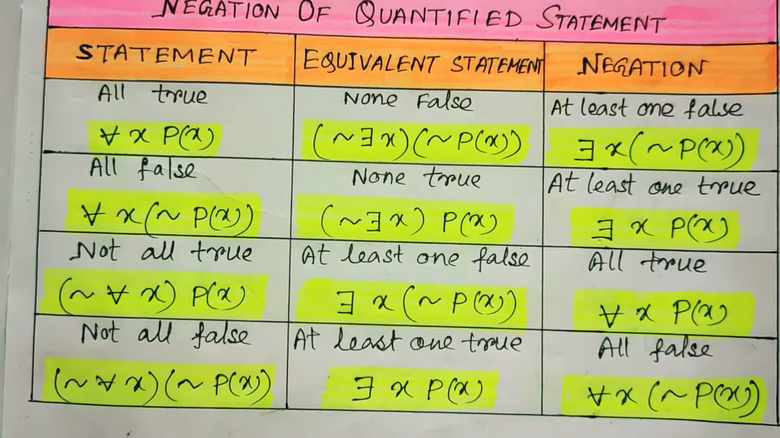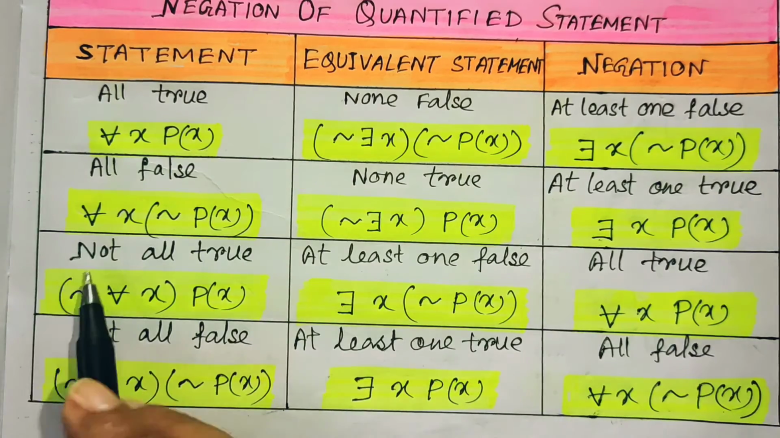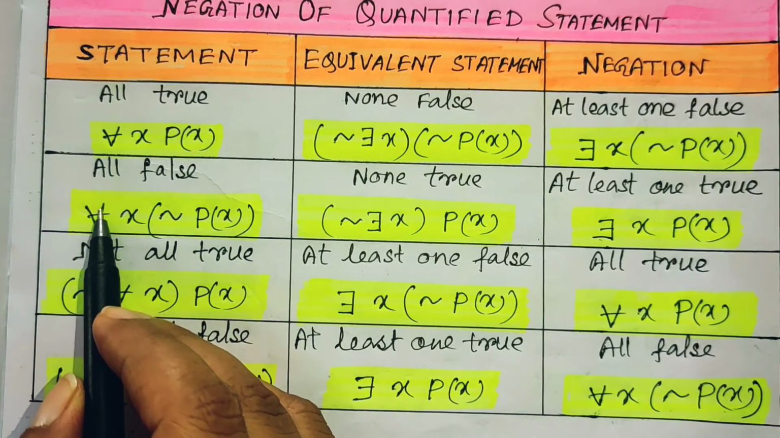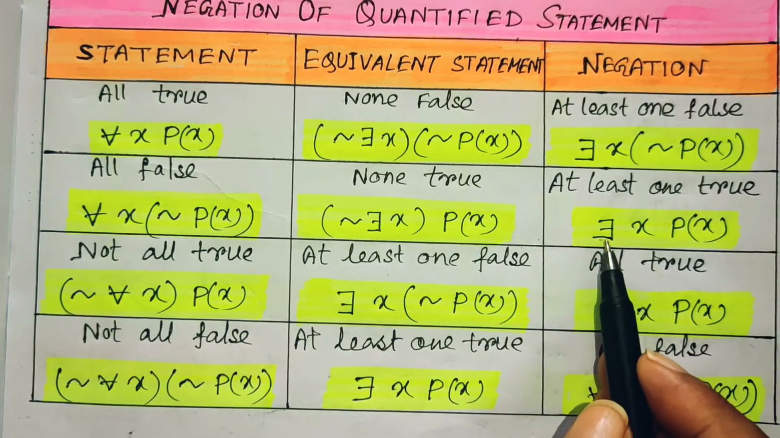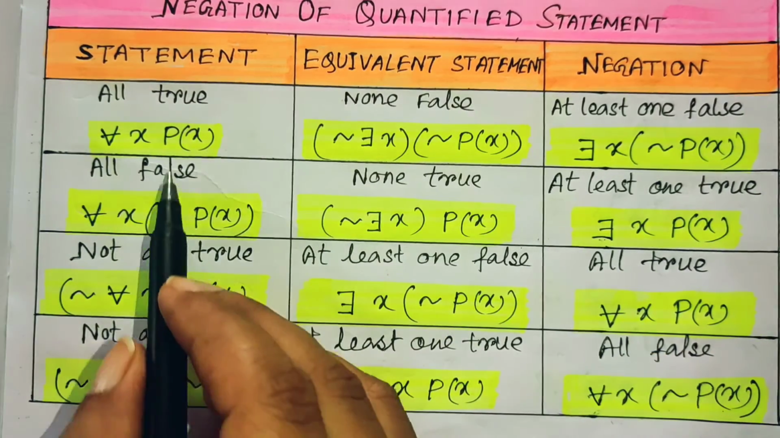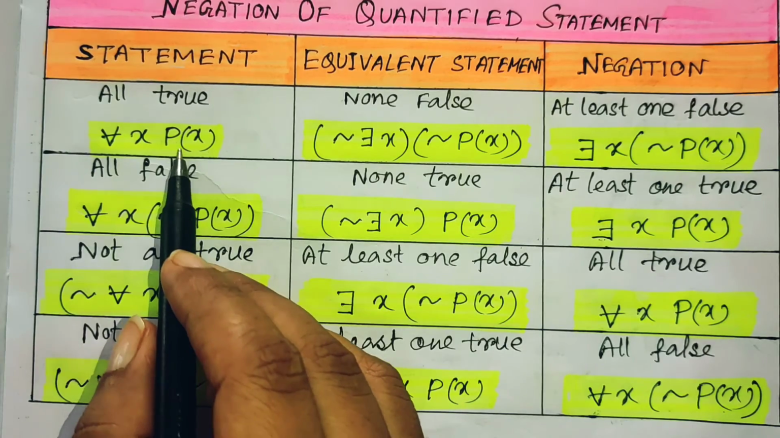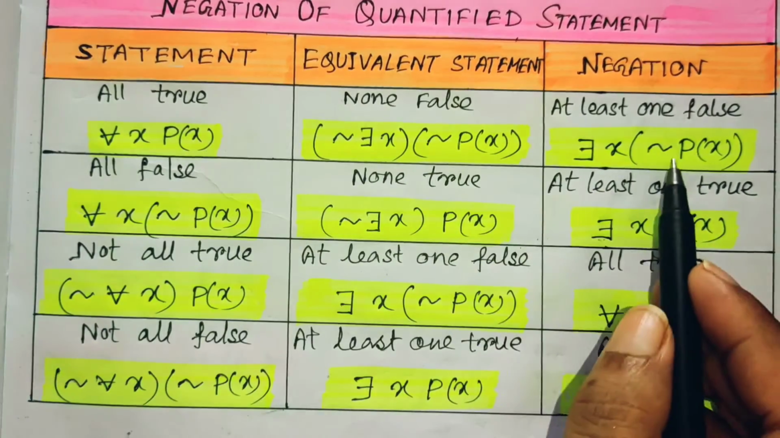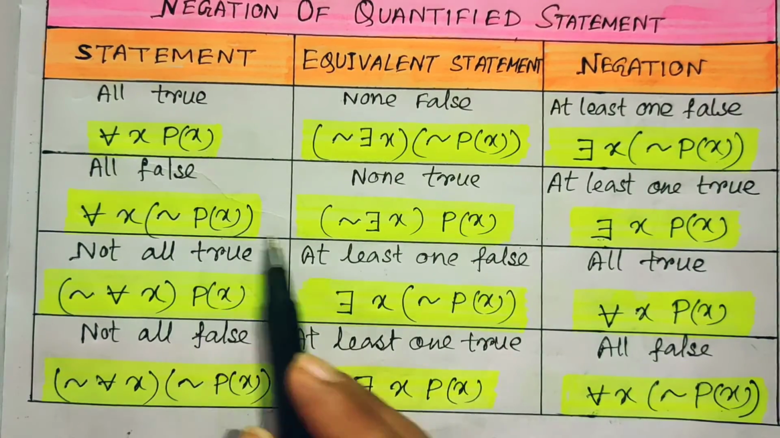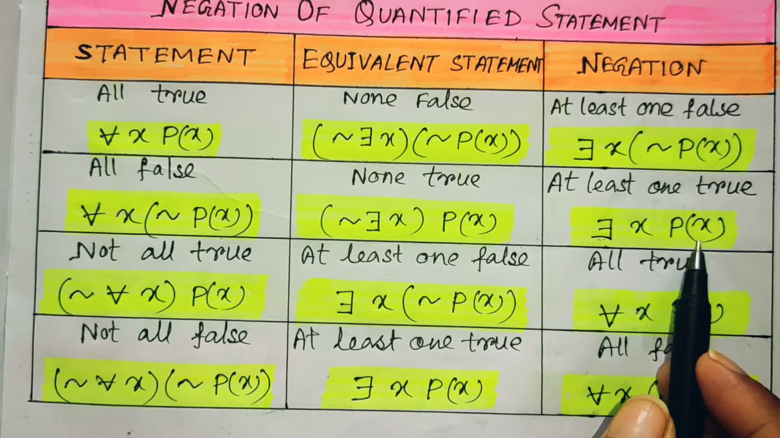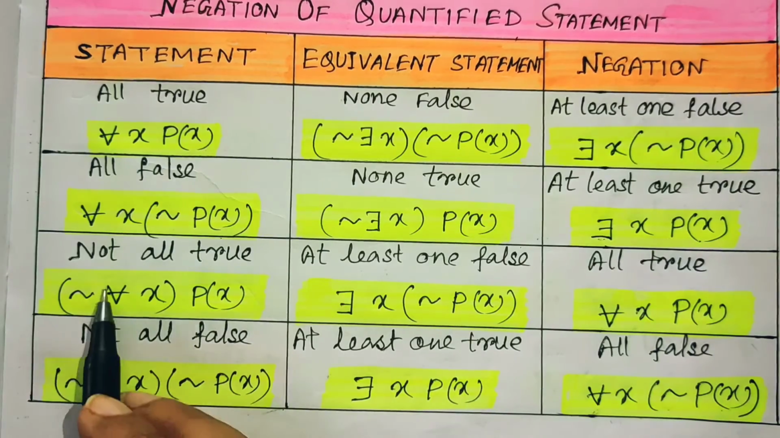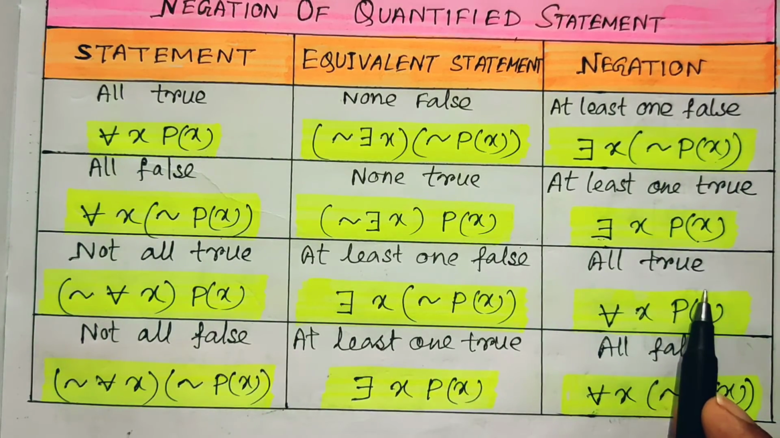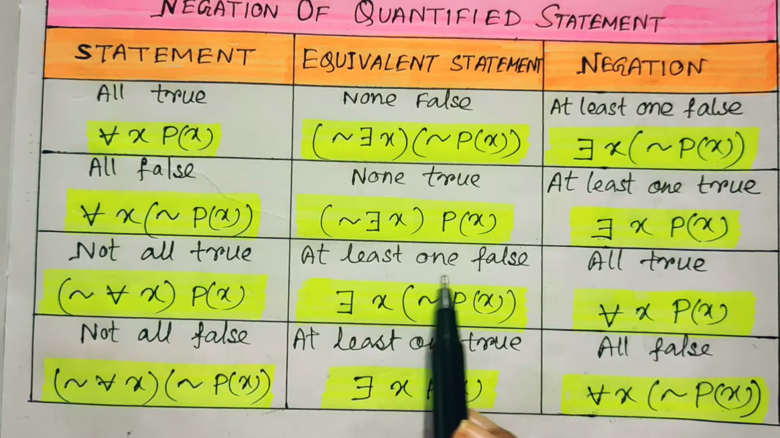One more thing you should observe: wherever the statement is given with for all, in its negation we conclude with there exists, and whenever the proposition is given, its negation is the negative of that proposition. That means if it is P(x), then it is not P(x), and if it is not P(x), then it is P(x). In this way we find it out. Now, if it is not all true, then its negation is all true and its equivalent is at least one false.